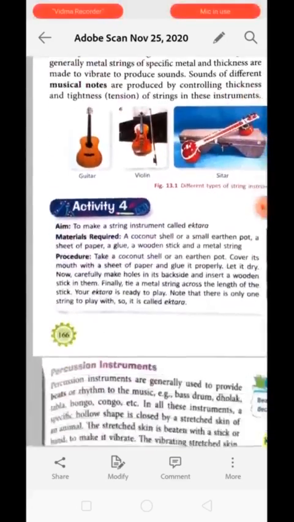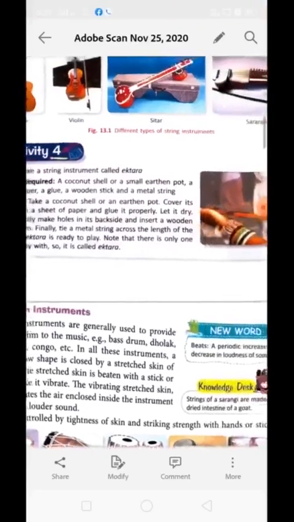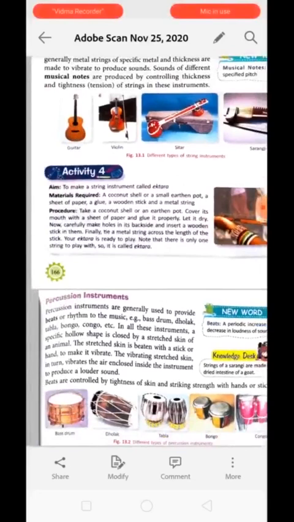Next is activity number 4. In this activity, we will understand how we are going to make an ektara with the help of a coconut or a small earthen pot. For this activity, to make this ektara, we need a coconut shell or earthen pot. Then we have to cover its mouth with a sheet of paper and glue it properly. Then we have to let it dry.